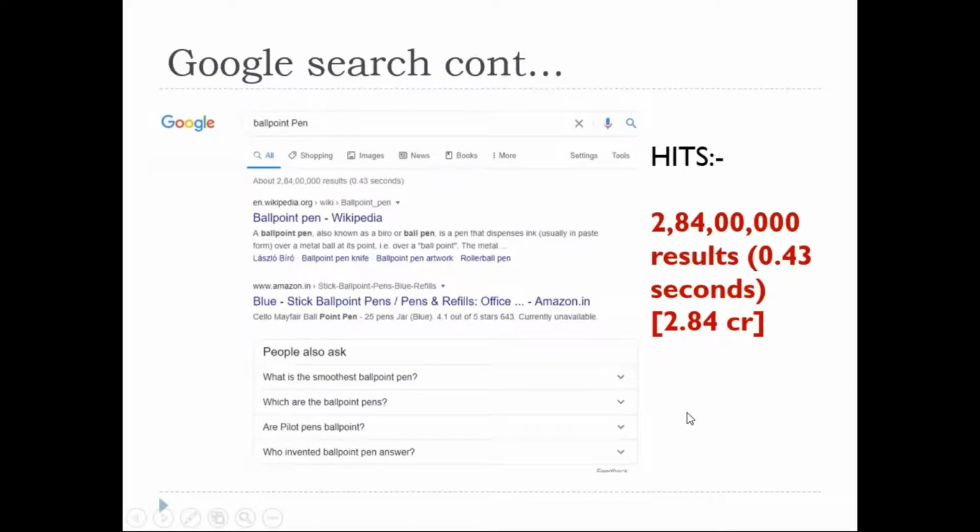This is my second keyword. Right now I have given only ballpoint pen. You could see ballpoint pen is highlighted, even ball pen is highlighted, right? Ballpoint pen knife, ballpoint pen artwork, roller pen also became a part of this entire search. So it comes to hardly around 2.84 crores. Now my question is, if I'm adding one term, how does it actually narrow down? Most of you know the answer for this.